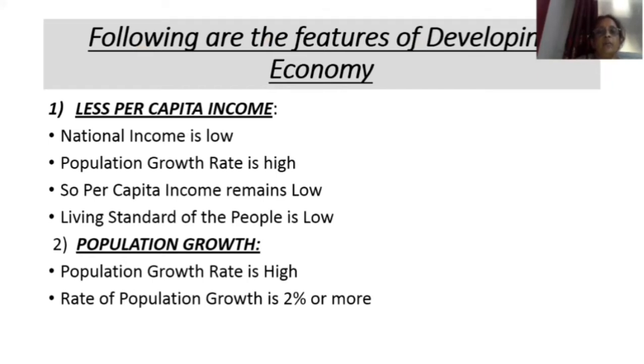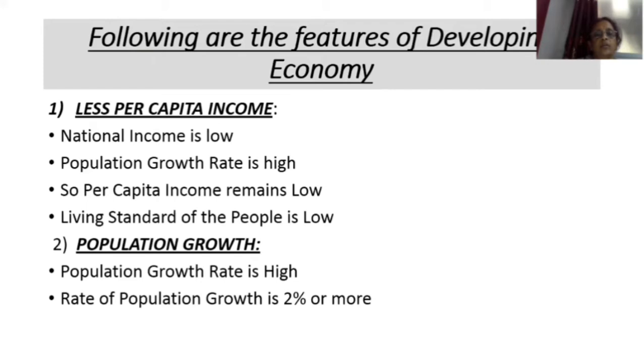First one is low per capita income. In developing countries, per capita income is very low. National income is also very low, but the population growth rate is high. Because of low per capita income, the living standard of the people is low. So what is the first feature? Low per capita income. In a developing economy, national income is low, but the population growth rate is high, and per capita income is also very low. As a result, the living standard of the people is low.